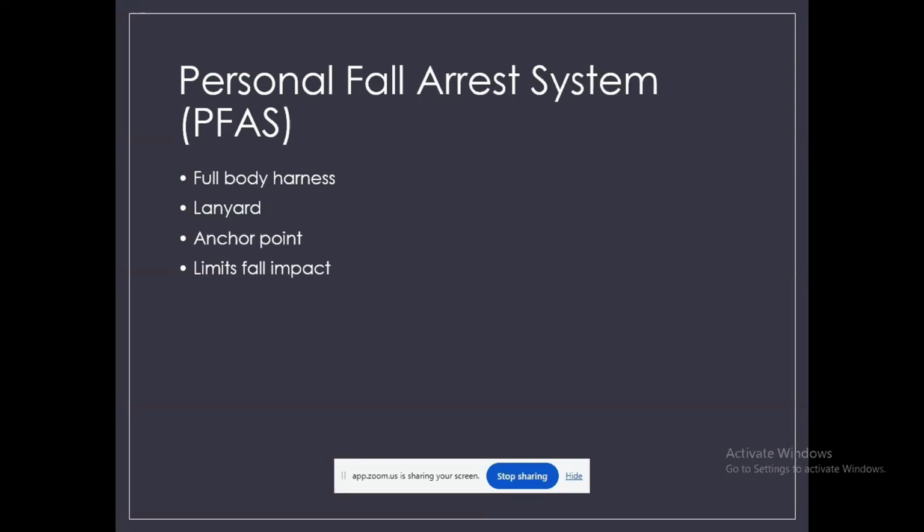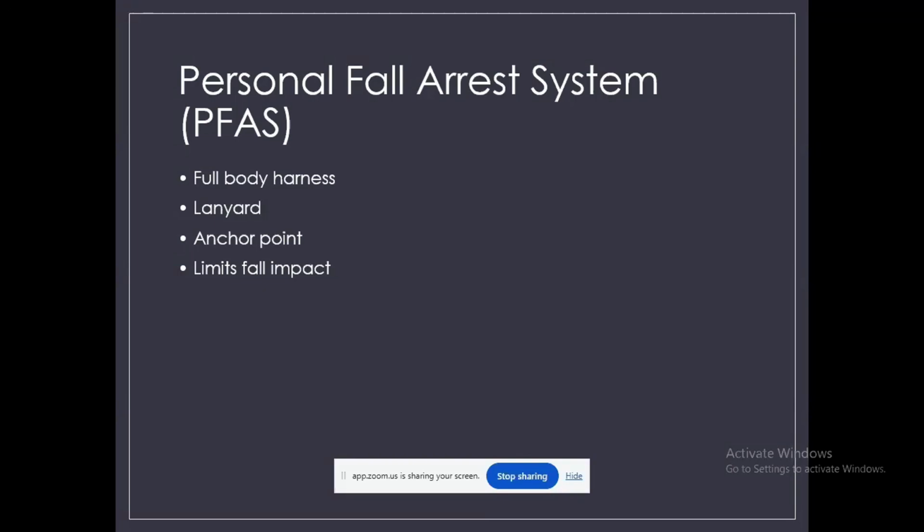Okay. Next, let's move on to the personal fall arrest systems. In short form, we call it PFAS. It is the most important one for today's session. The personal fall arrest system is a critical safety system.